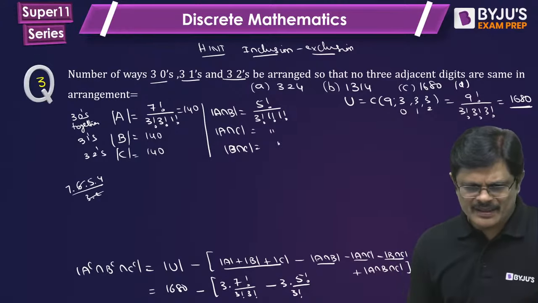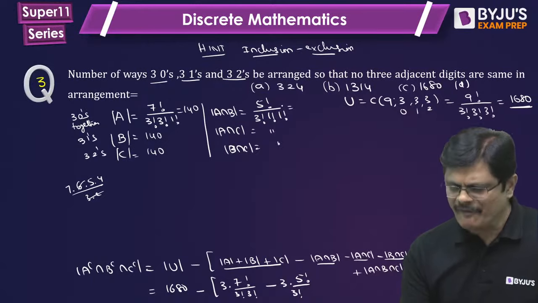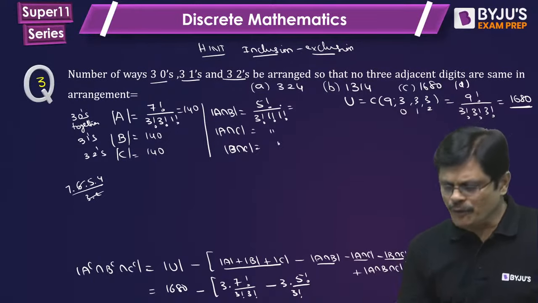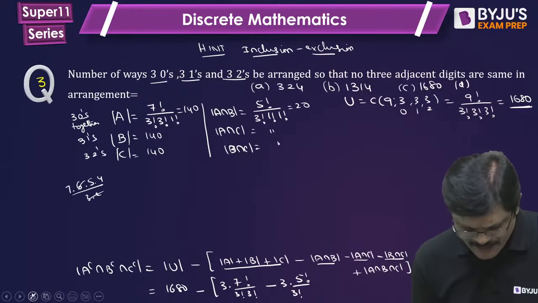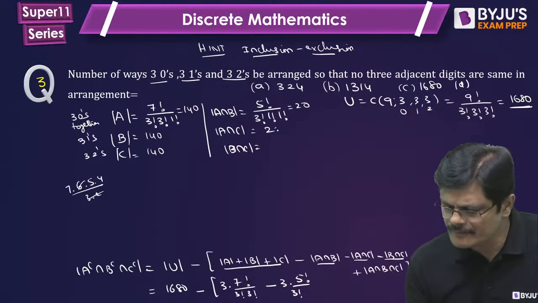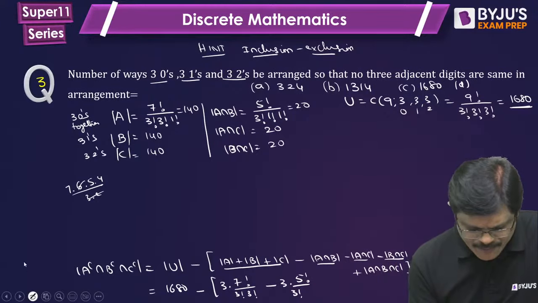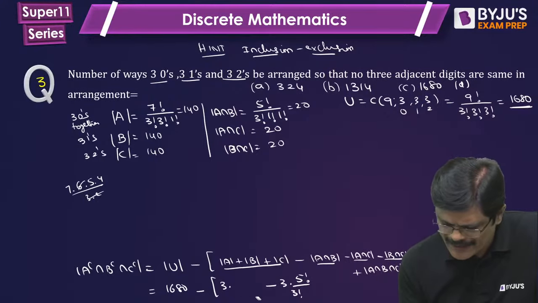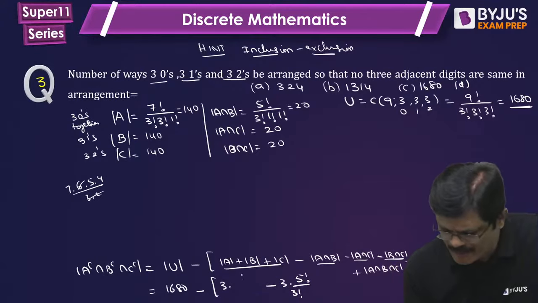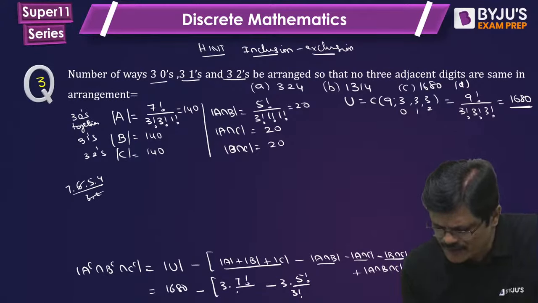Okay, okay. This is 140. This would be 5 factorial. 5 into 4, 20. This also will be 20. This also will be 20. So this answer would be 3 into... So I'll directly write this way only so that you can remember the logic. 7 factorial by 3 factorial into 3 factorial.